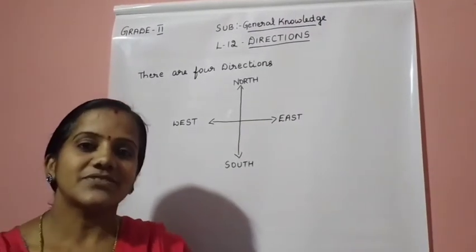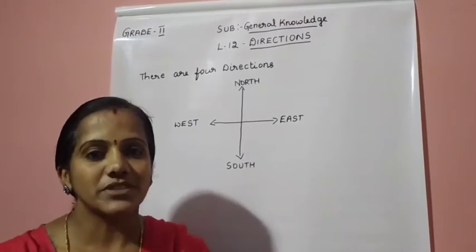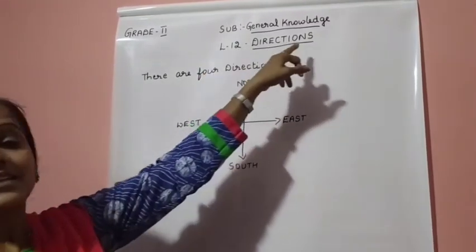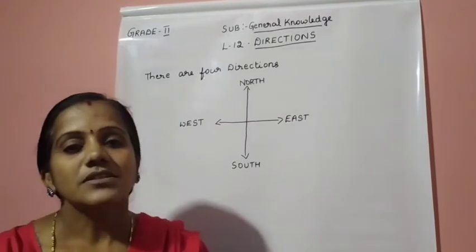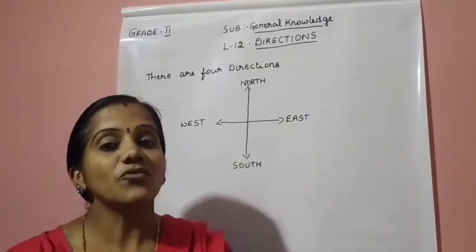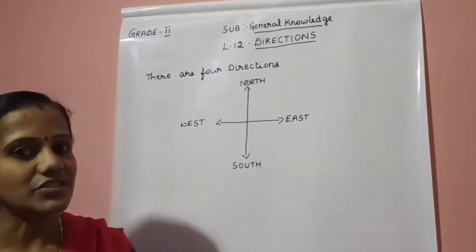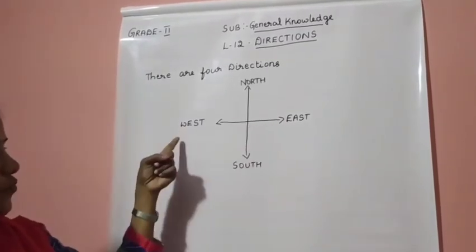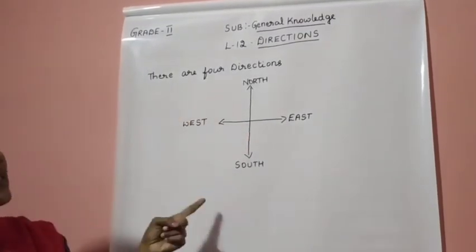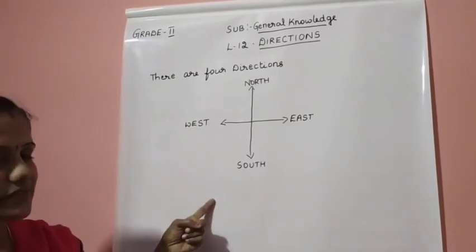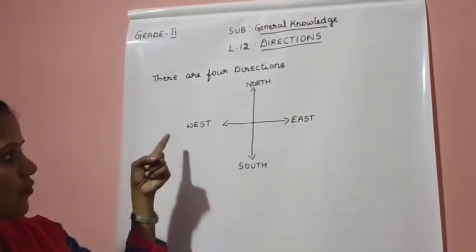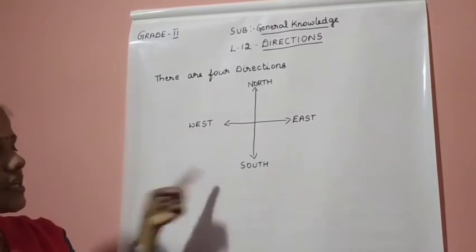So today in this class we are going to start a new chapter. It is lesson number 12, directions. Okay children. So what is this directions? We have 4 directions. Let me tell which are they? East, west, north, south. Okay. I'll repeat once again. East, west, north, south.